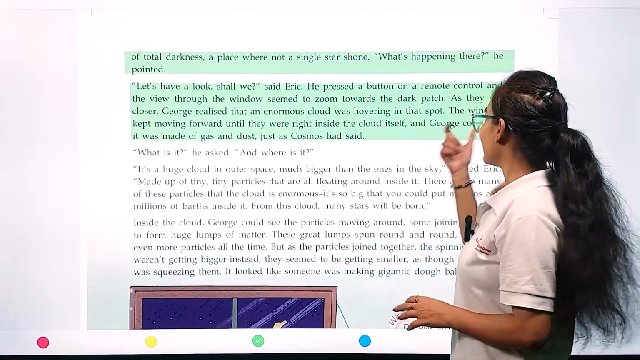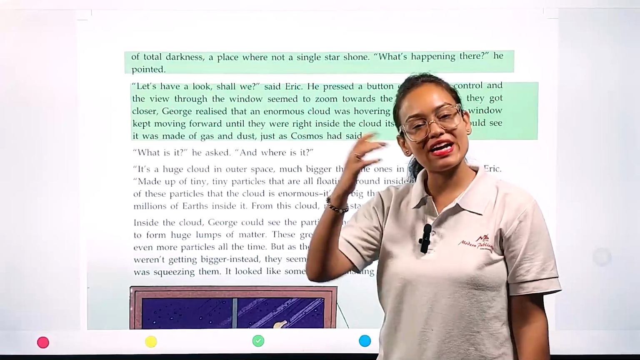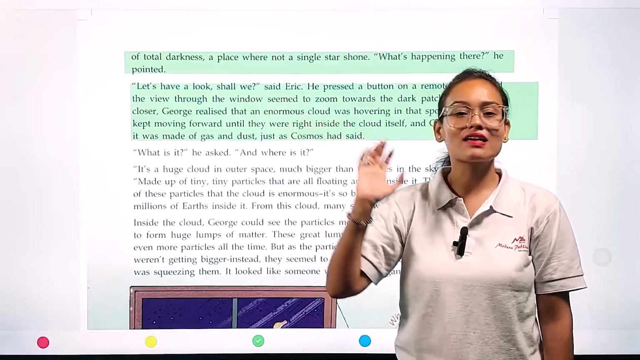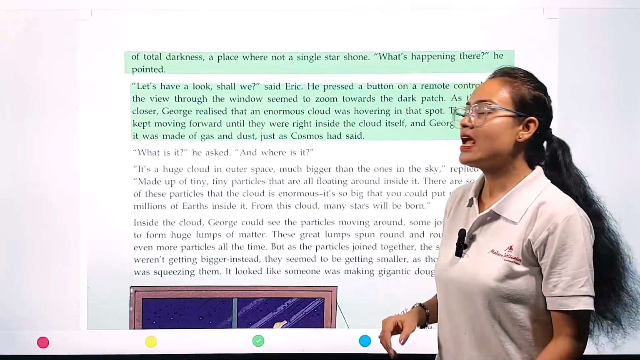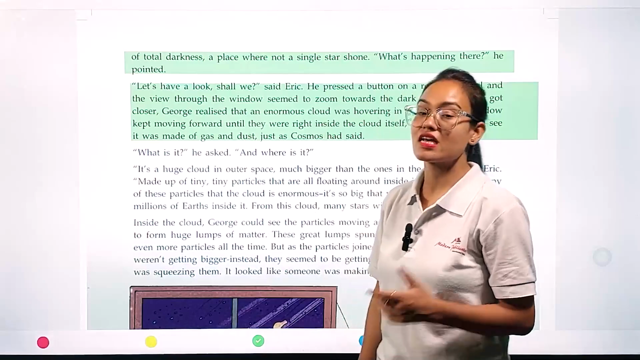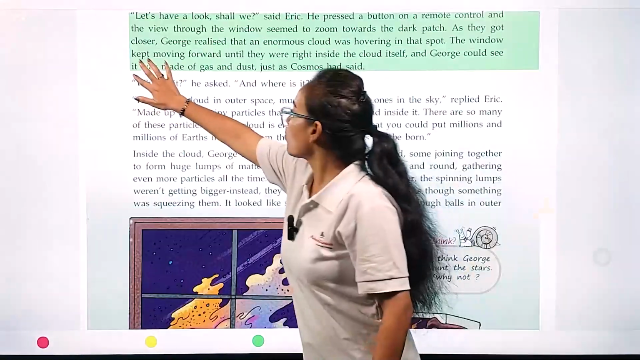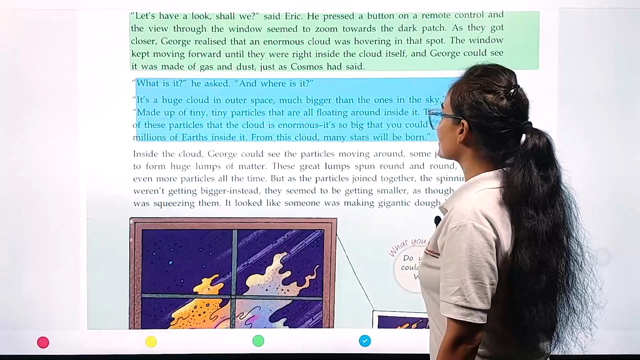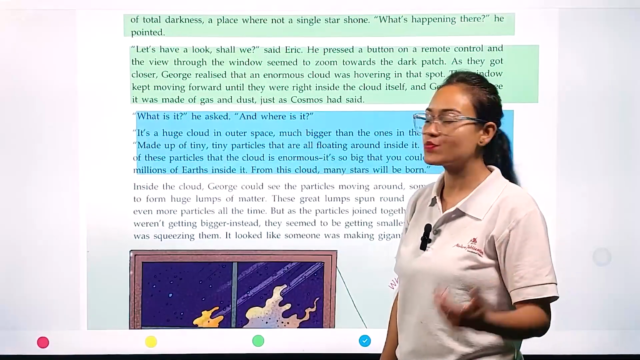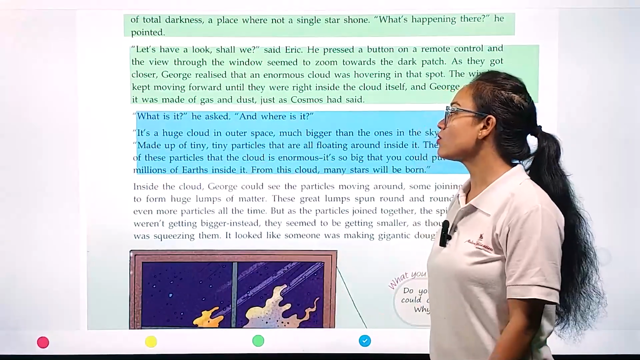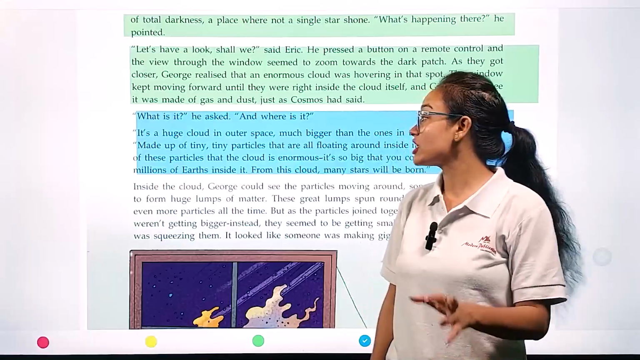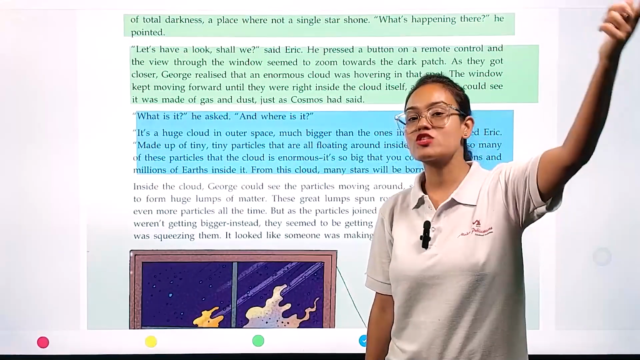The window kept on moving and took Eric and George into the cloud. They felt that this cloud was completely made up of gas and dust, just as Cosmos had said. "What is it?" he asked, "and where is it?" George asked Cosmos to tell him what this was and where it was. "It's a huge cloud in outer space, much bigger than the ones in the sky."